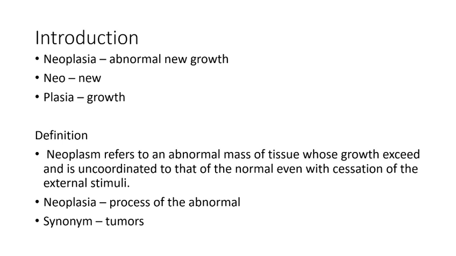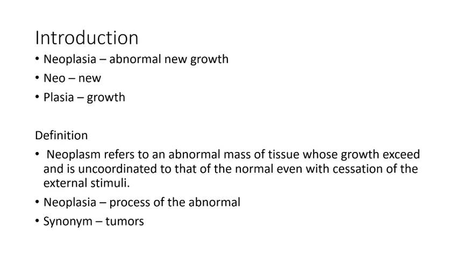When we define neoplasm, it refers to the tissue that has been deposited. Neoplasia is the process. So neoplasm refers to the abnormal mass of tissue whose growth exceeds and is uncoordinated with that of the normal, even with the cessation of the external stimuli.